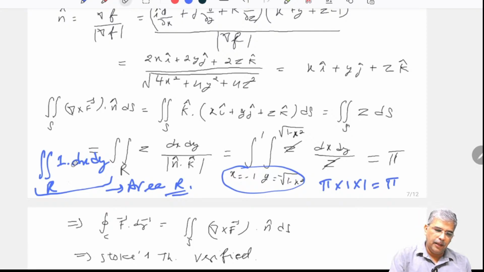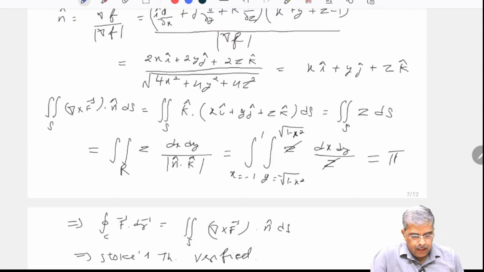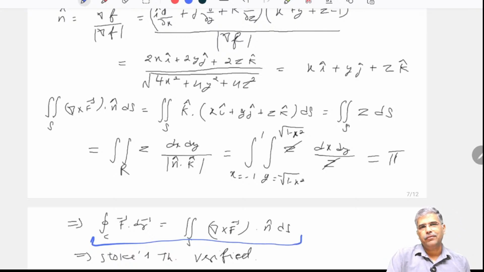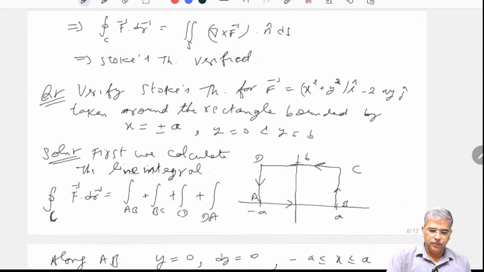So, you can directly apply that application part here and obtain the value as pi, that this double integral would turn out to be equal to pi, and hence our LHS is equal to RHS, and hence Stokes theorem is verified. Now, let us take one more question.